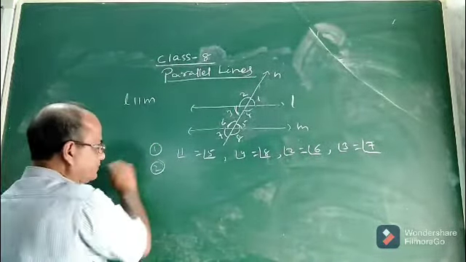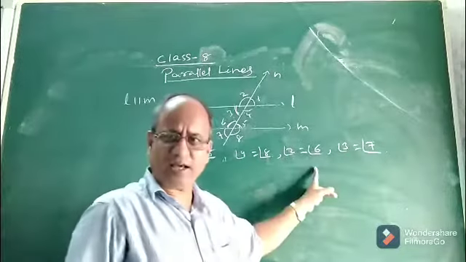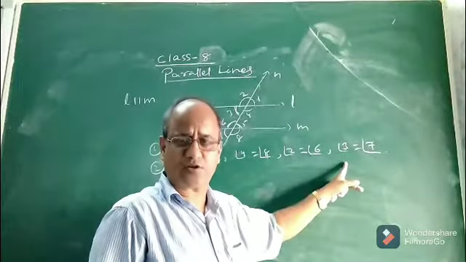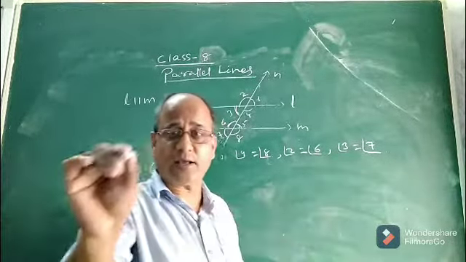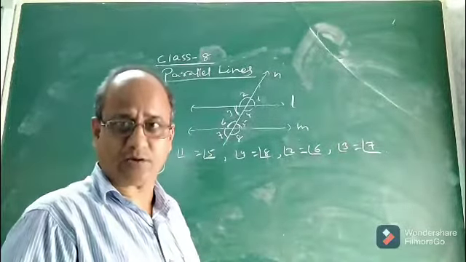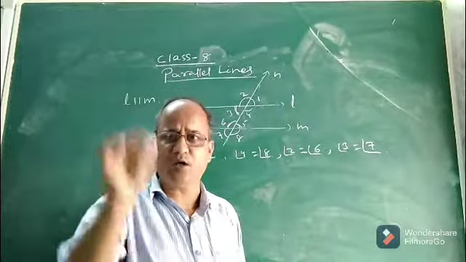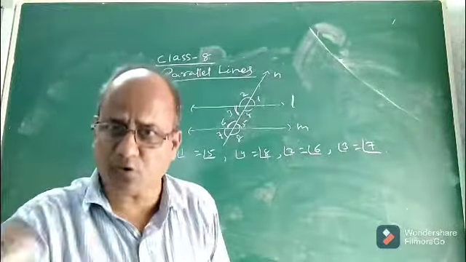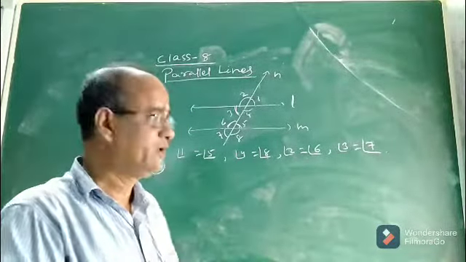Second, let us see. Its proof is not there. It is because it is an axiom, as I just told you. It is called the corresponding angle axiom, which will be taught in class 9. Axiom means a statement or assumption which is true in all respect, which needs no proof. It has no proof.